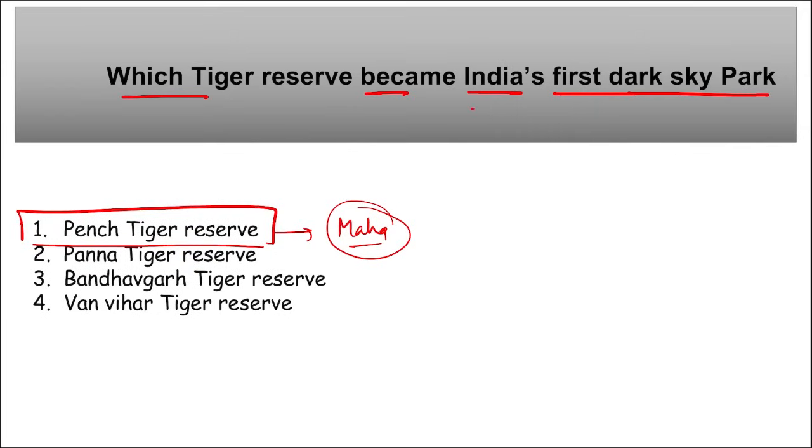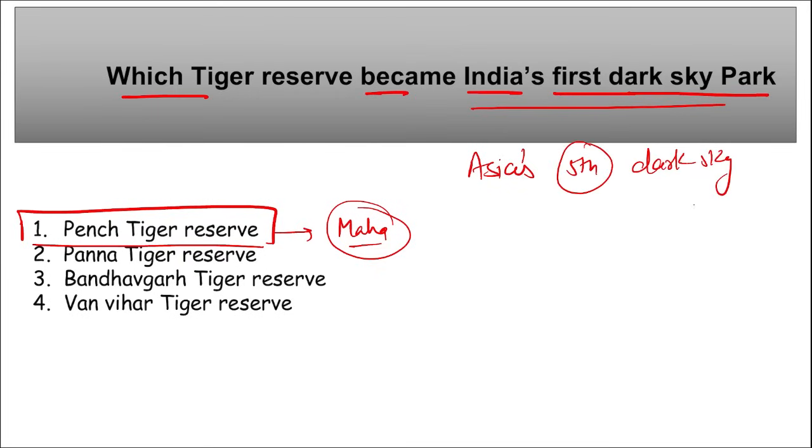It became India's first and Asia's fifth dark sky park, right? And this is basically for protecting the night sky and preventing light pollution, making all the astronomical bodies, all the stars more visible, as there will be less light pollution. So it is Pench Tiger Reserve that is in Maharashtra.